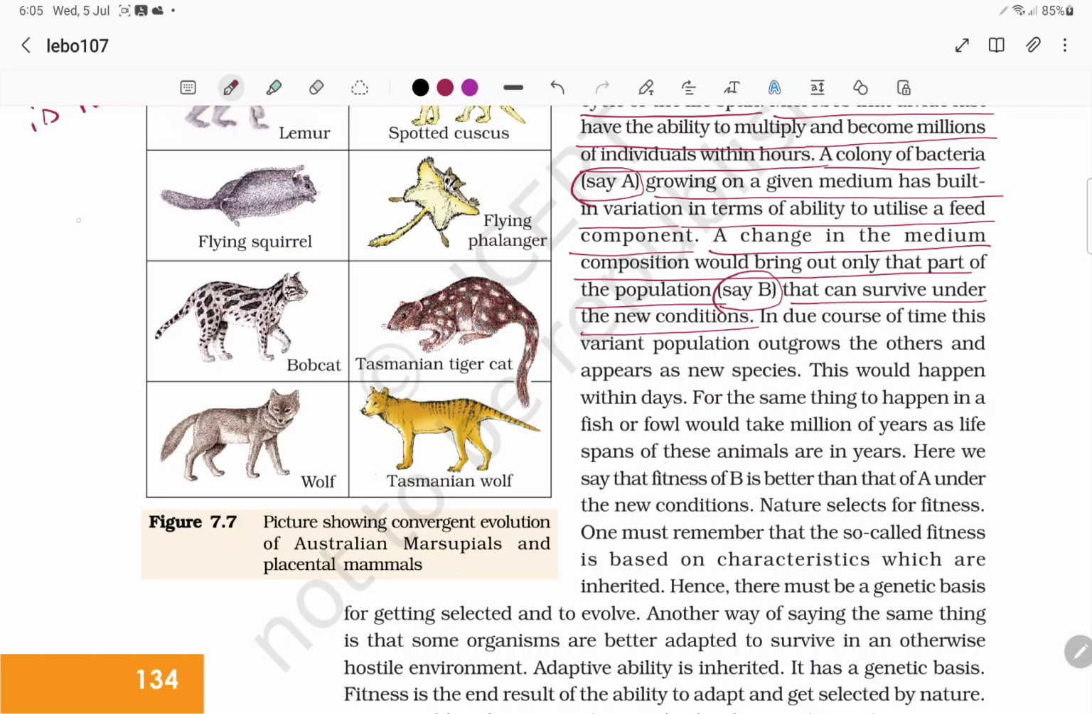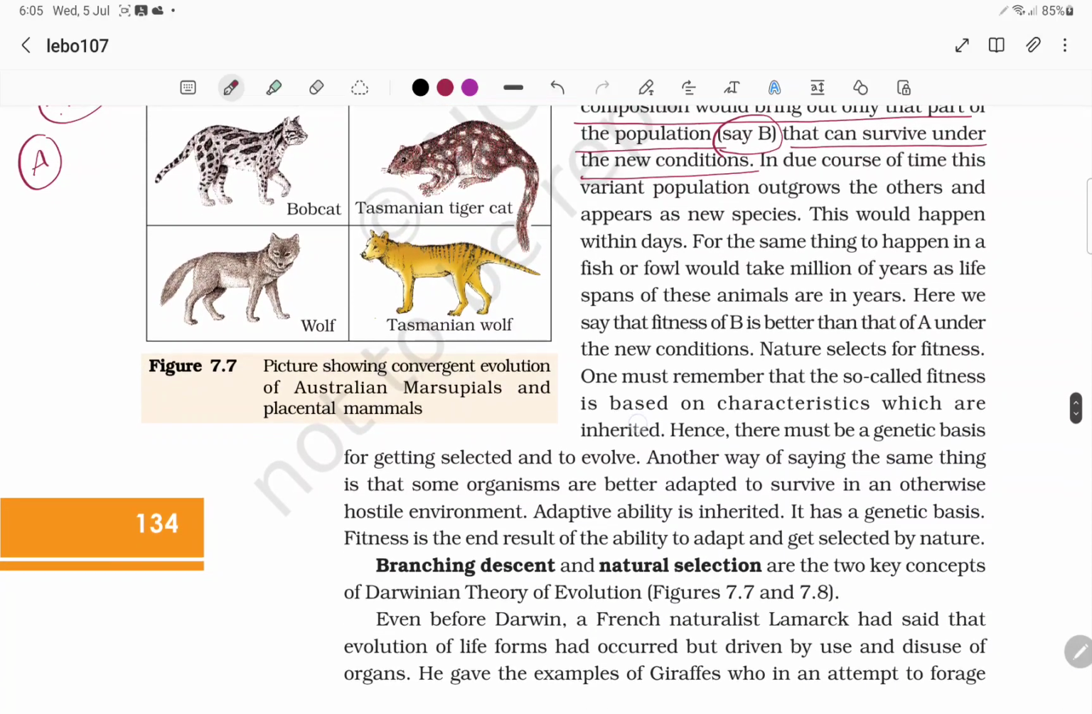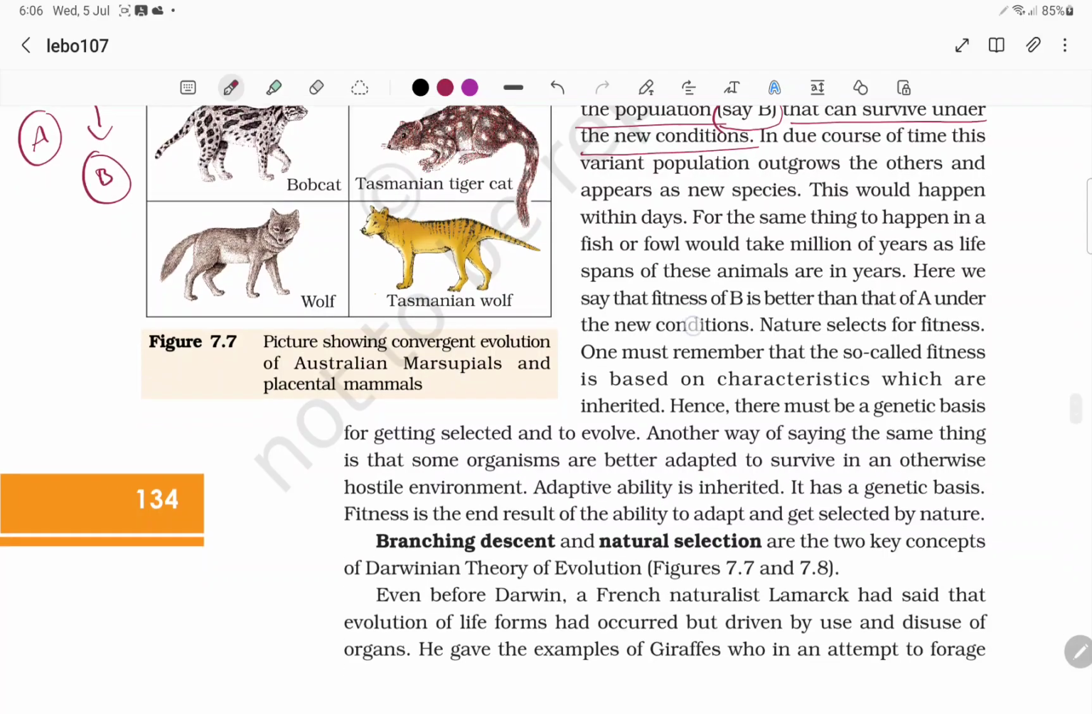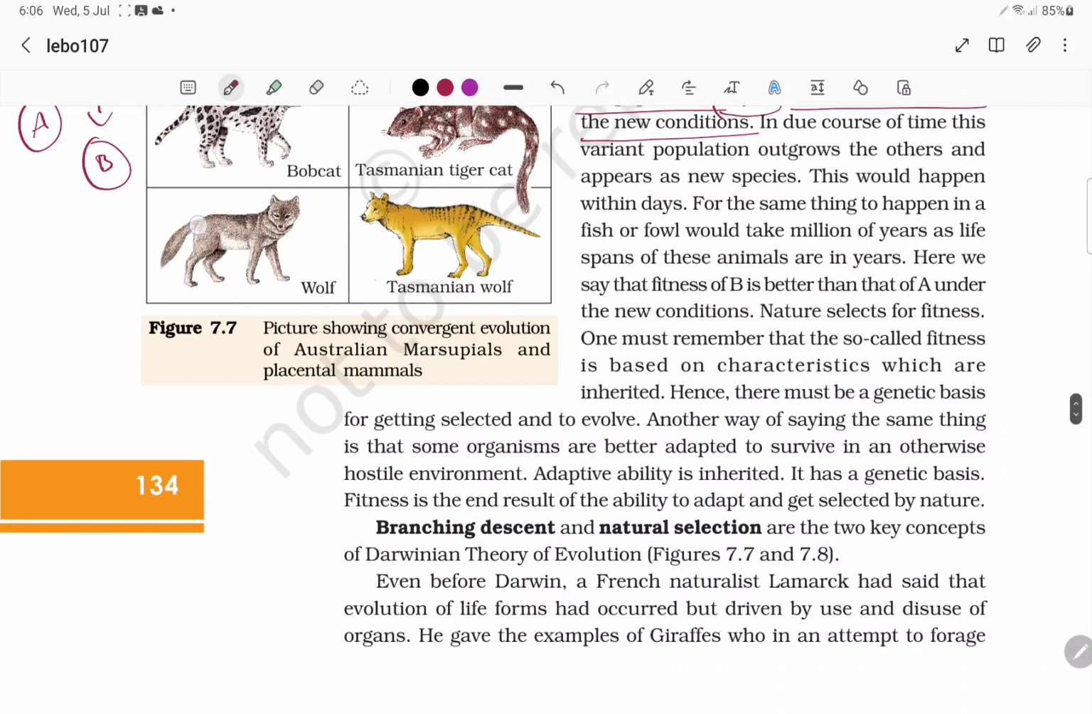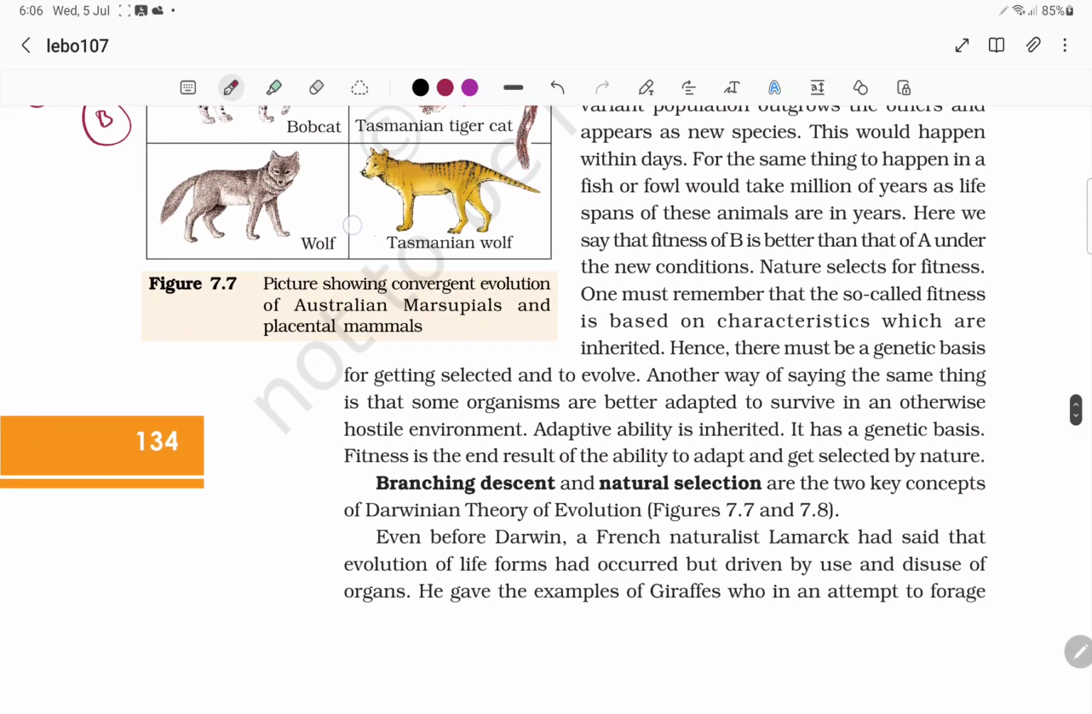You take bacteria which have been dividing and surviving. Suddenly you change the medium. First, take that initial population as A. Suddenly you change the medium, and whoever survived is categorized as B. In due course of time, this variant population outgrows the other and appears as a new species. Whatever survived outgrows the others and forms a new population, which means speciation.